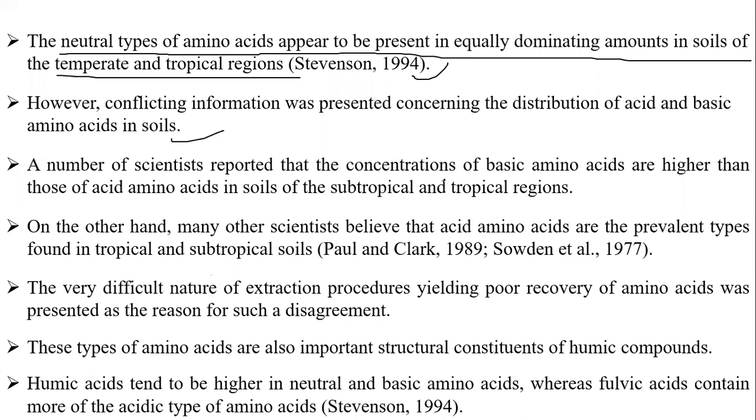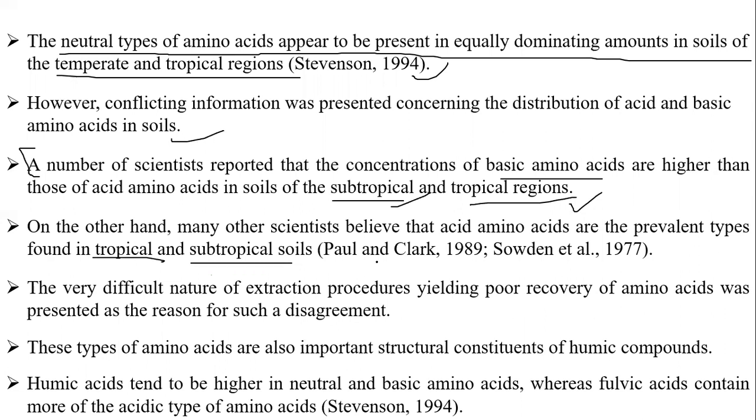A number of scientists reported that the concentration of basic amino acids is higher than that of acidic amino acids in the soils of subtropical and tropical regions. So remember this line, students. Basic amino acids are higher than acidic amino acids in the soils of subtropical and tropical regions. On the other hand, many other scientists believe that acidic amino acids are the prevalent types found in tropical and subtropical soils.